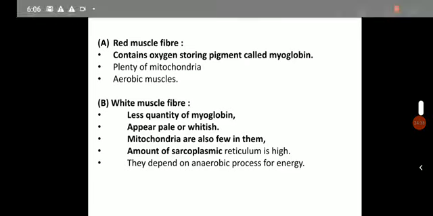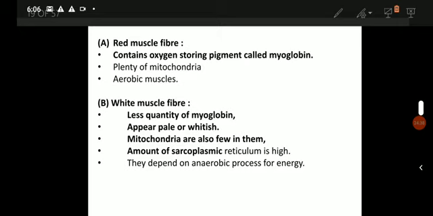The name itself suggests it is red in color. This red color is basically due to the presence of myoglobin, a type of globulin protein present in the muscle cells. These fibers have a high amount of mitochondria, and they are called aerobic muscles because they carry out aerobic respiration, due to which they form ATP molecules and hence produce a high amount of energy.